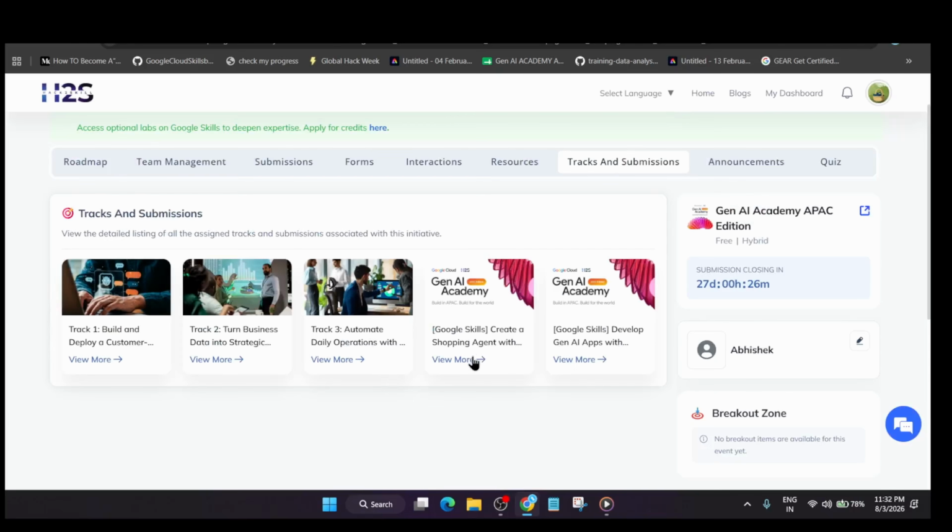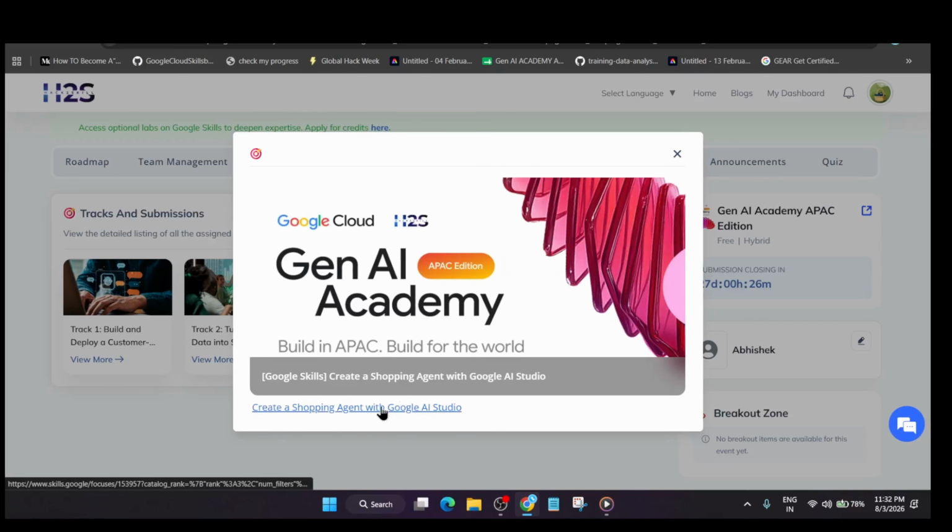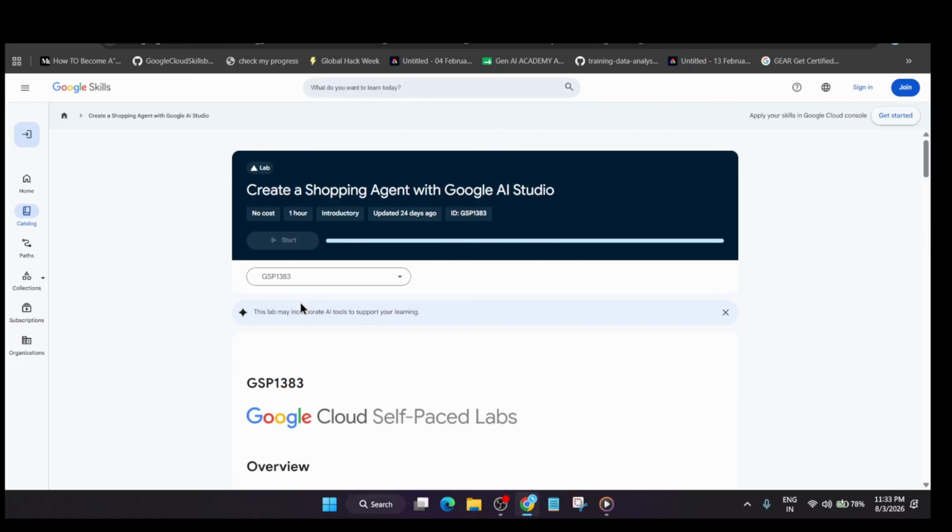As of now, only the skills lab is live. So you can see these are the skills labs. If I just open it, mostly it's just like an arcade lab.